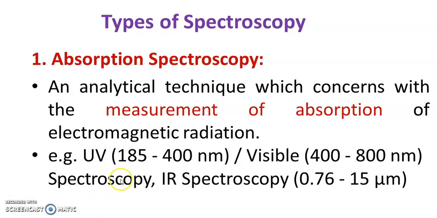For example, UV light has a wavelength in the range of 185 to 400 nanometer, while the visible range is from 400 to 800 nanometer. And IR spectroscopy utilizes radiations of 0.76 to 15 micrometers.